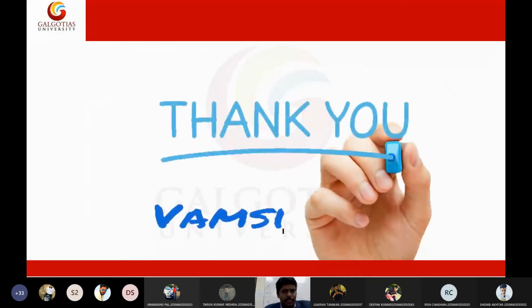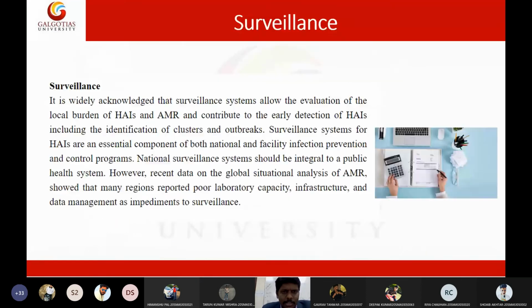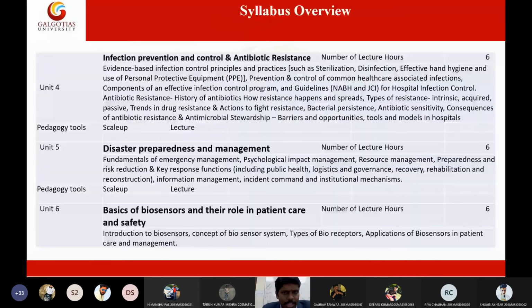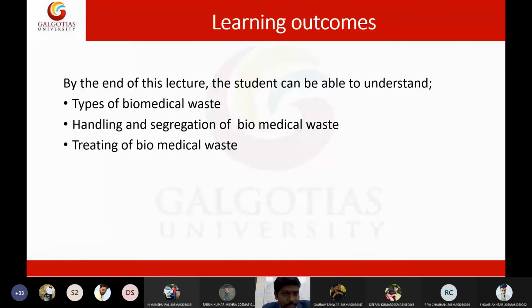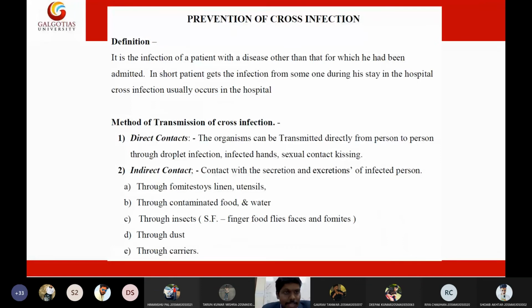Is the concept clear for everyone? Let me do a quick revision of today's lecture. Then we can move to the second topic. In today's lecture, we discussed cross infection. We discussed the definition of cross infection. We came to know that cross infection is also called a hospital-acquired infection, or nosocomial infection. Then we discussed the mode of transmission of cross infection. It can be transmitted by direct contact, or it can also be transmitted by indirect contact.